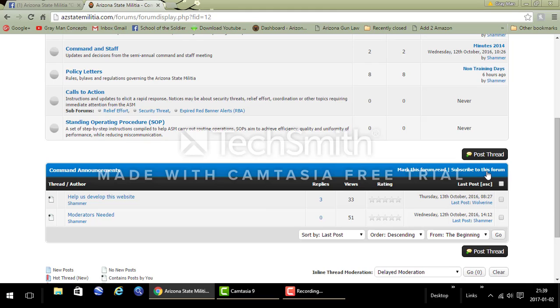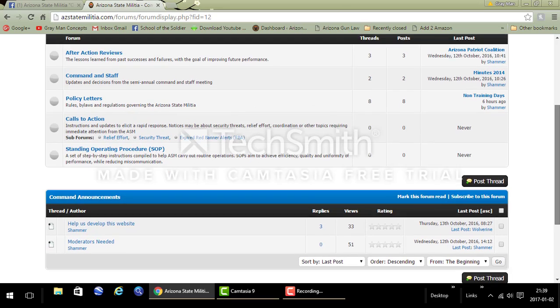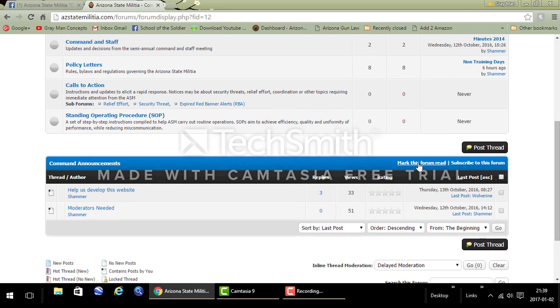Now, you can see here, subscribe to this forum. If you subscribe to this forum, you'll get an update every time this information is changed down here or up here. So that should be pretty simple. You can also mark the entire forum as read if you see these boxes are dark gray at any level, which shows that something in there you have not viewed. So you can mark the whole thing as read if you don't feel the need to go through every single one to get rid of those gray marks.